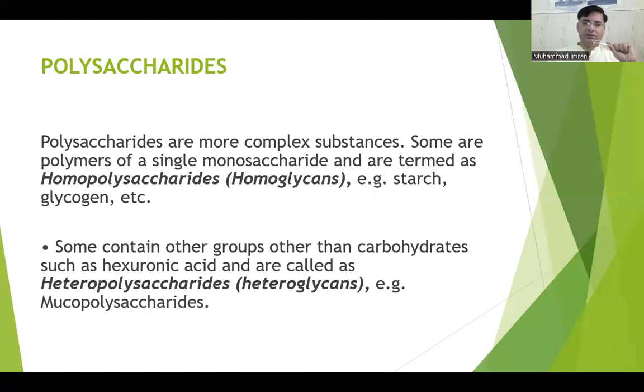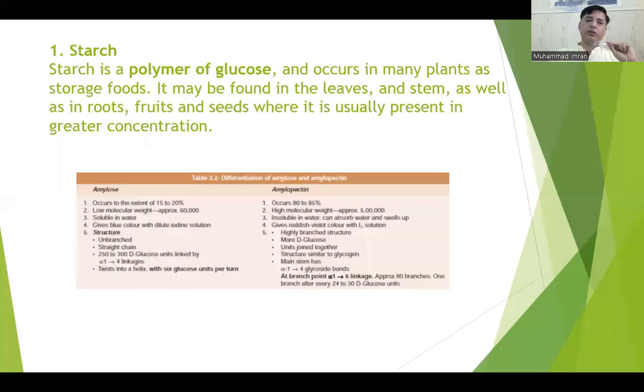Some are polymers of a single monosaccharide, termed homopolysaccharides, such as starch, glycogen. Some contain groups other than carbohydrates, such as hexuronic acid, and are called heteropolysaccharides, like mucopolysaccharide or glycosaminoglycan.